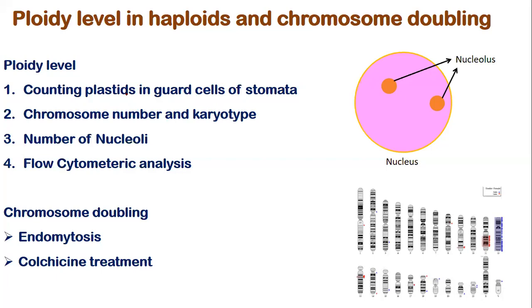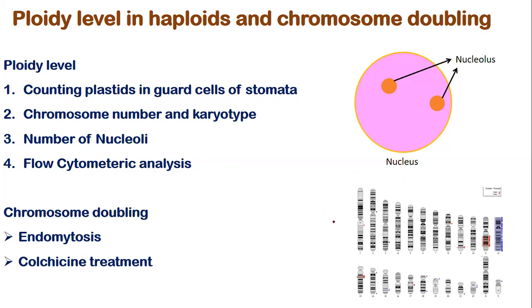So counting the number. Then chromosome number and karyotype is of course a very important factor. If we are able to count the number of chromosomes, that establishes the haploid nature unambiguously. This is a technique that can be used very, very effectively and has been used. And this is the karyotype I've shown you.